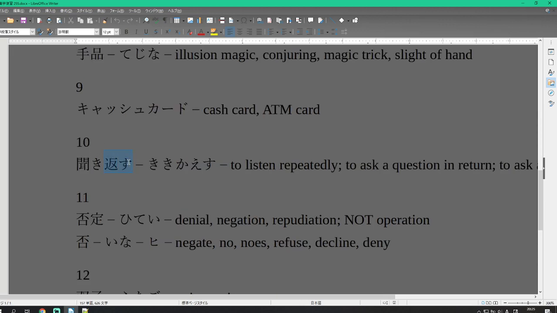Number 10 is kiki kaesu. Kaesu is to return something, like that you had lent. Kaesu. Kiki is to hear. So to hear again, can you lend me a hearing again, is what it's really saying, is to listen repeatedly or to ask a question in return. Kiki kaesu, to return again to a question.